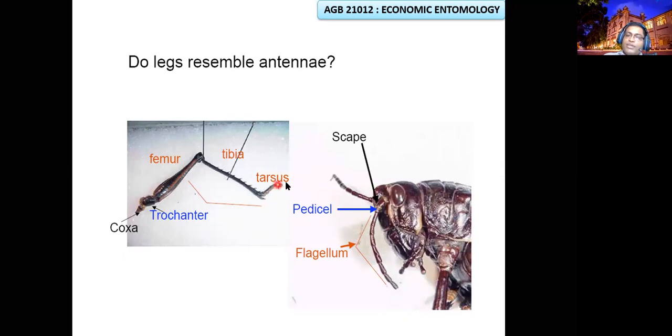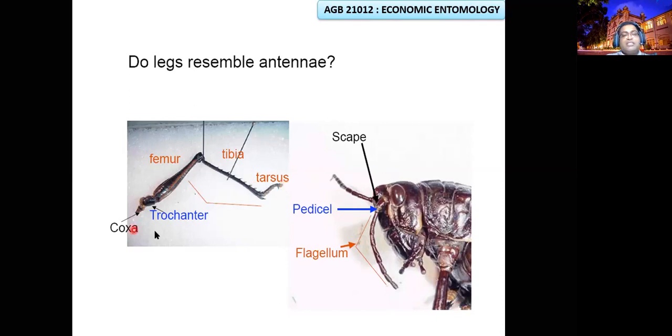Another specific modification will be there at the end of the tarsomere. We call it an arolium and empodium. We call it in the insect for the sucking. If the insect is walking, they need a cushion like a heel, right? They need a cushion to stick. Some insects walk upside down on the floor, ceilings. They need to stick on that by using some pressure cushion. The arolium and empodium will be there at the end of the insect. Some insects will develop claws at the end of the tarsomere.